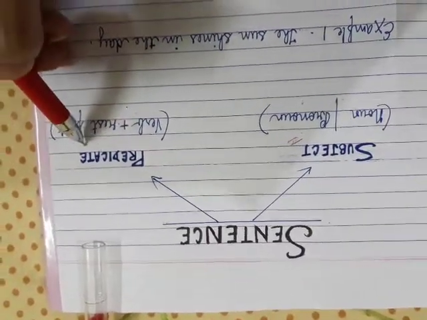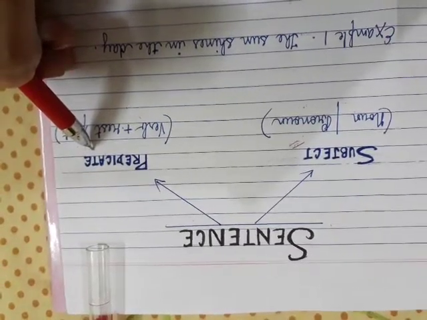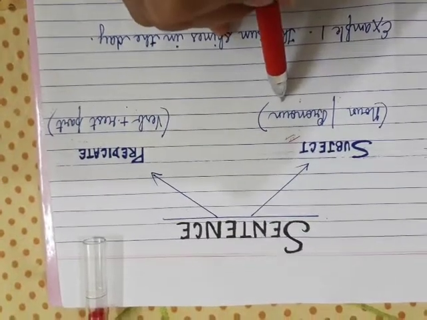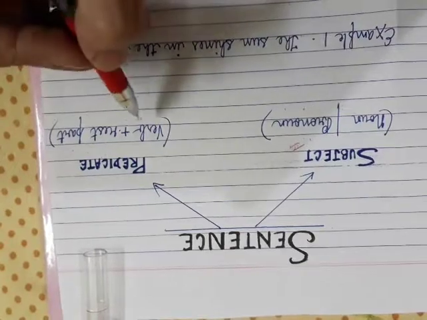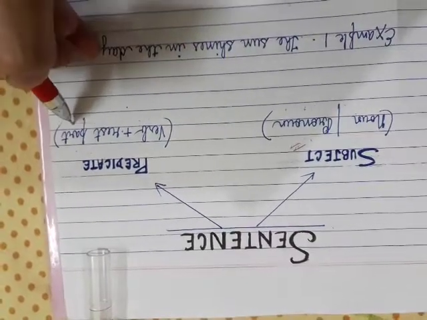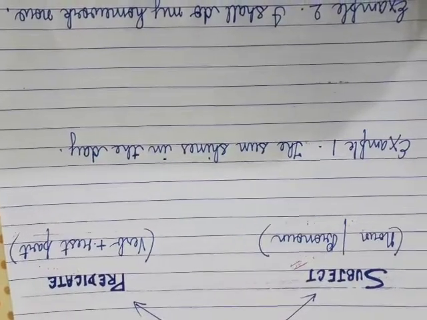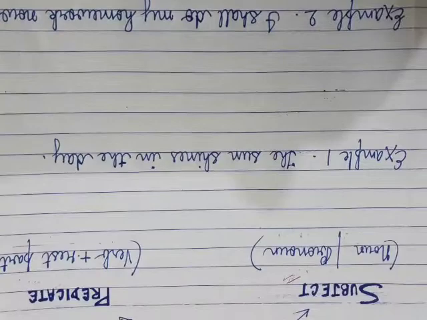Once again, what is a predicate? Predicate is the details given in a sentence about the noun or the pronoun, or we can say about the subject. It contains the verb and the rest part of the sentence. Let us take up a few examples to make the thing clear.